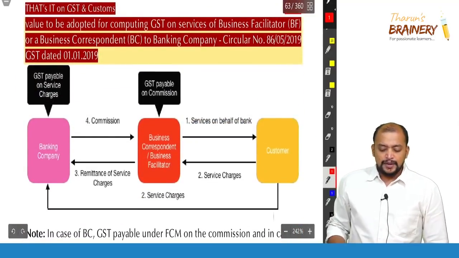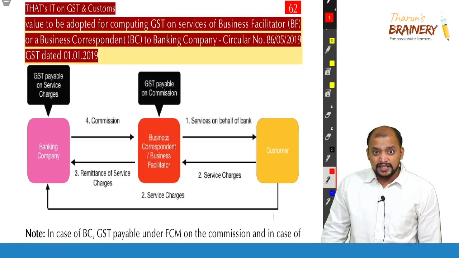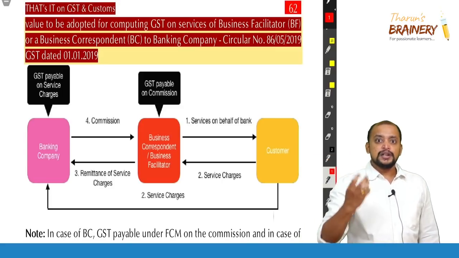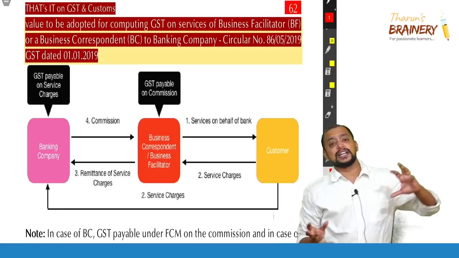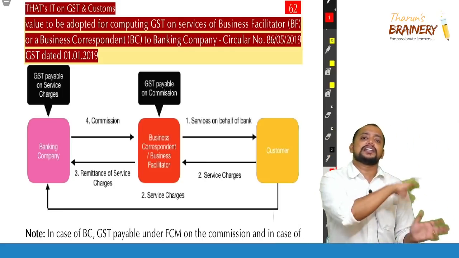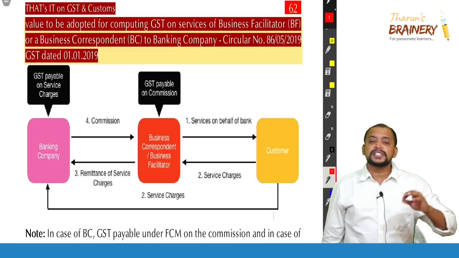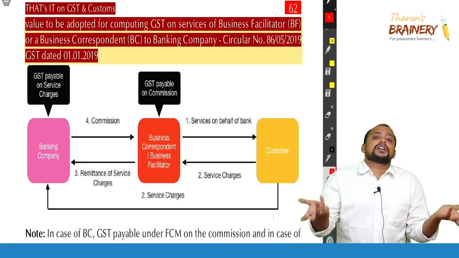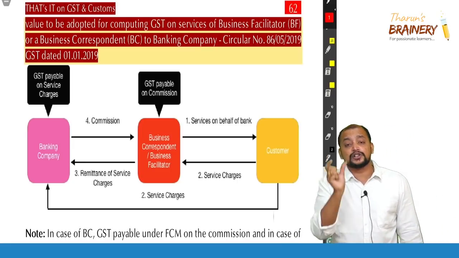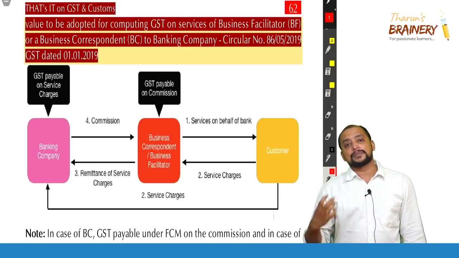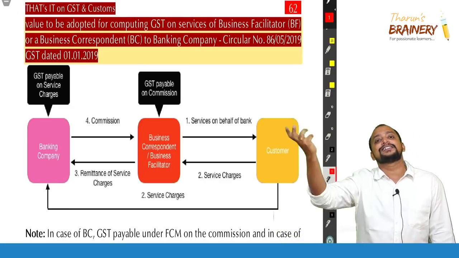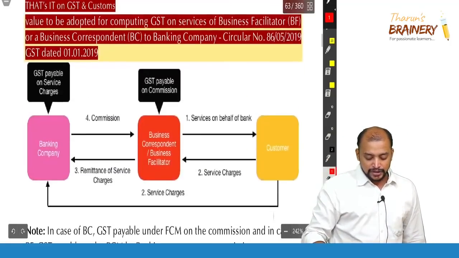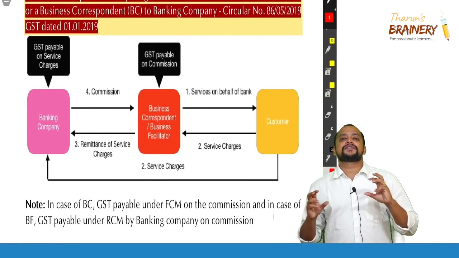Then next, business correspondents or business facilitators will be working for a banking company, and they will be getting service charges from the customers. So they will be remitting the service charges. Sometimes the banking company will collect directly, sometimes they will collect and they will remit. On that service charges, business facilitators and business correspondents will not pay GST. That bank only will pay GST. Then on what amount will the business correspondent, business facilitator pay GST? On the commission they derive. In that also some cases they will pay, some cases the bank will pay, some cases it is exempted. Okay. But on that service charges, the banking company will only pay GST. So with this, we completed value of supply under GST.